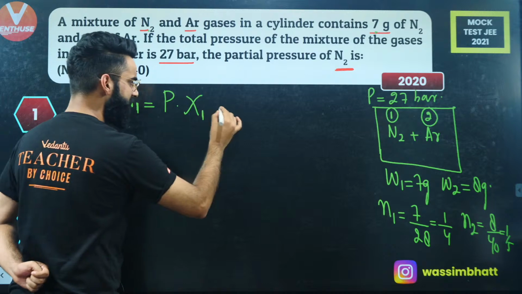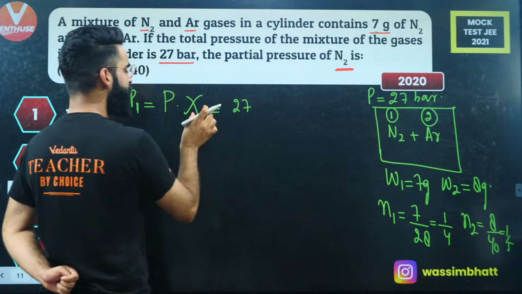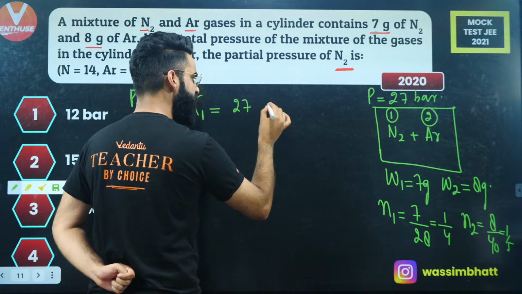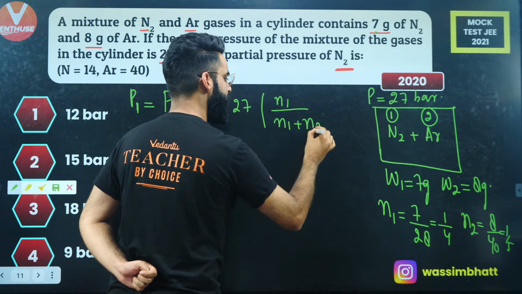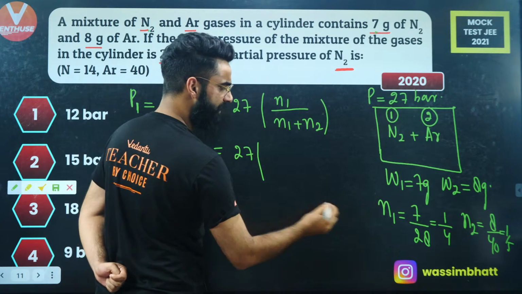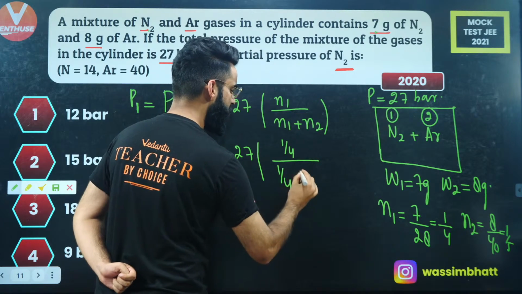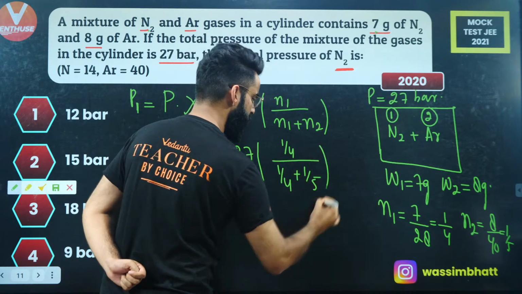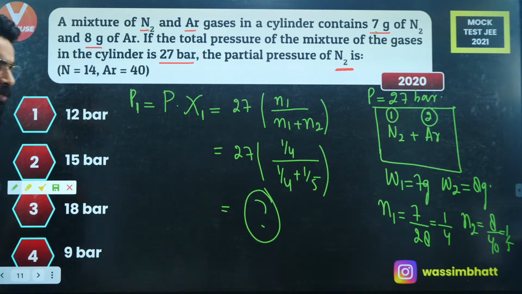What is the total pressure of the mixture? That's 27 bars. Mole fraction of N2 means the number of moles of N2, which is N1, divided by the total moles present in the container, which is N1 plus N2. Every parameter is given now. N1 value is 1 by 4, divided by 1 by 4 plus N2 value, which is 1 by 5. You need to solve this, and that will be the partial pressure of N2 gas in the mixture.